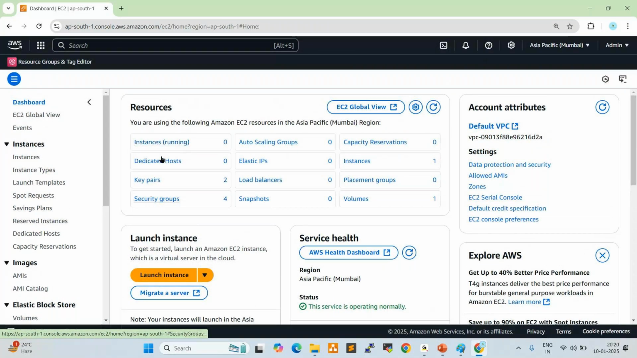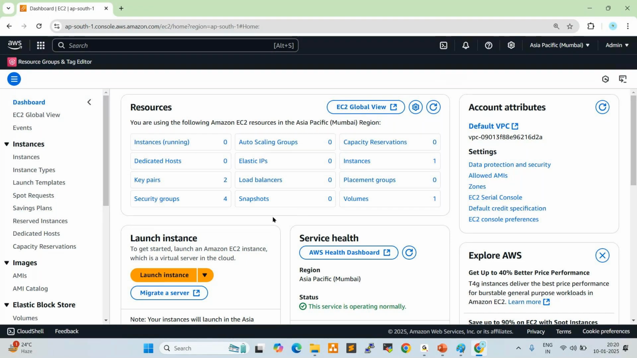The resources: instances running 0, dedicated hosts 0, key pairs 2, security groups. What is a key pair? What is a security group? We'll discuss that, wait for some time. Auto scaling groups, nothing is there. Elastic IPs, nothing. Load balancers, right? Now I want to create one EC2 instance.